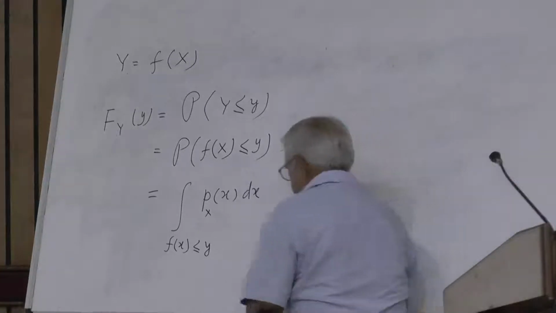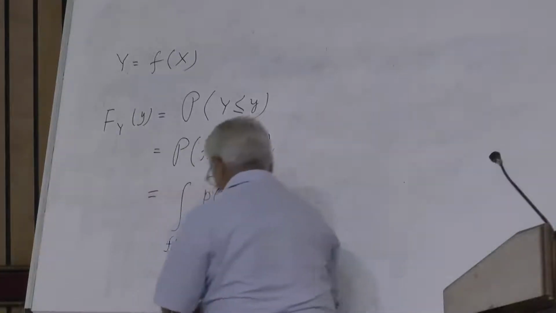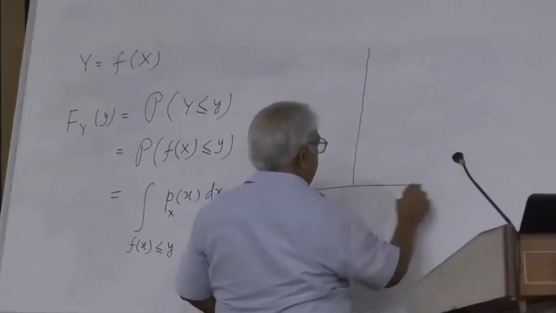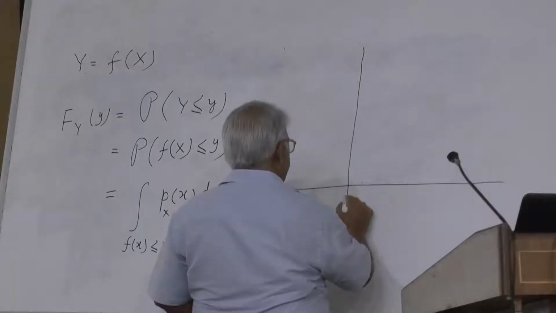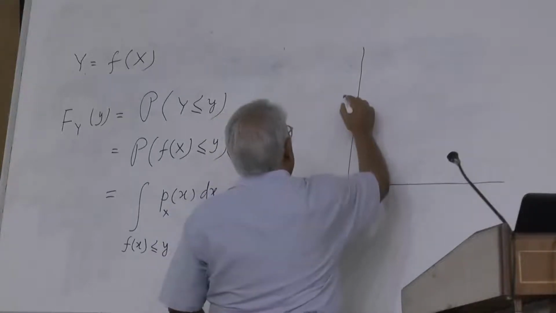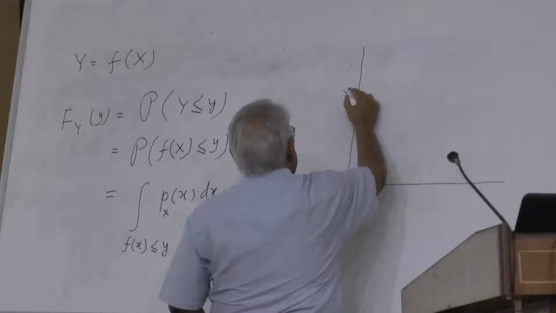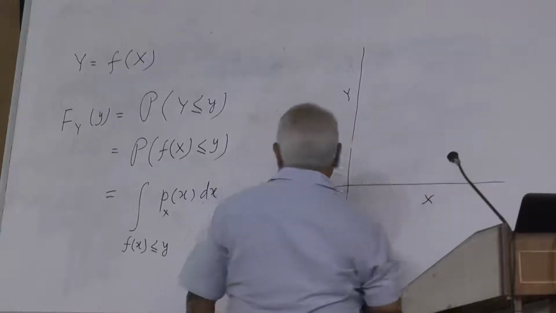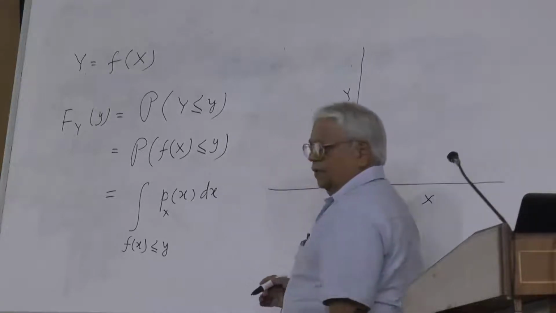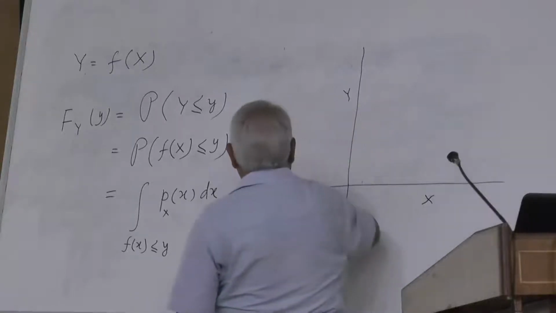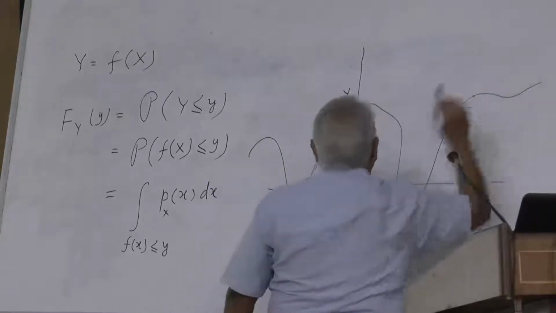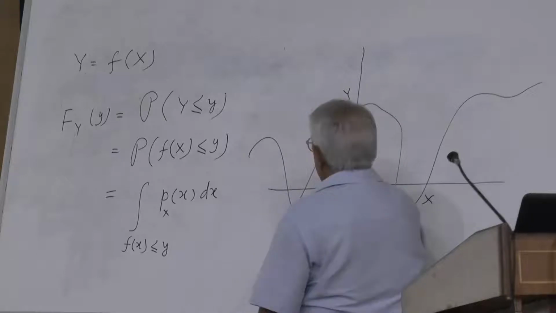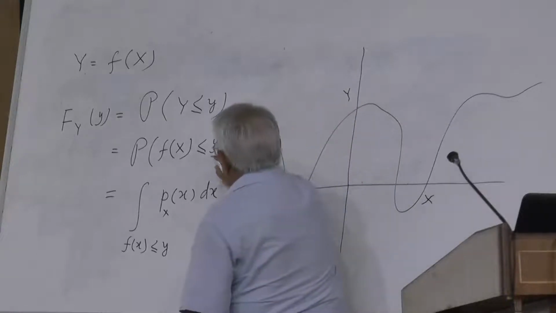Suppose I plot capital Y against capital X, some function. Suppose it is something like this, something of this type. Now, if I set a level, like this is the level that has been set.